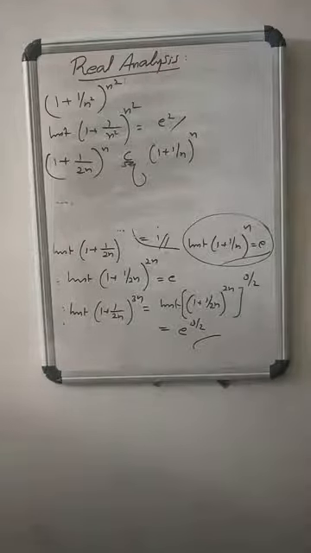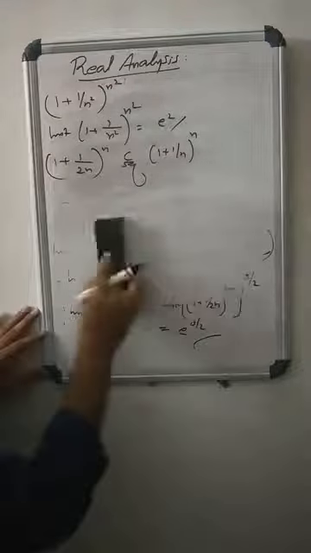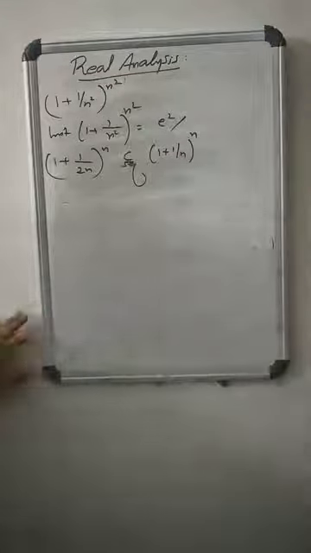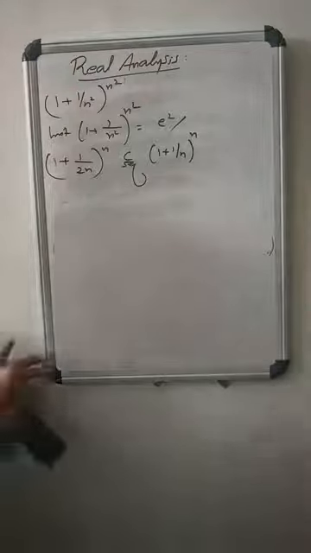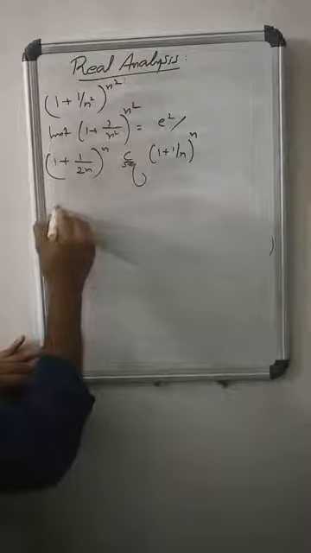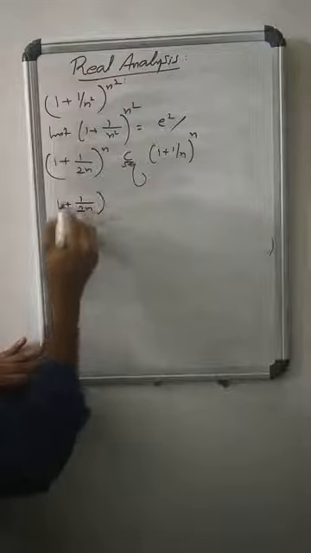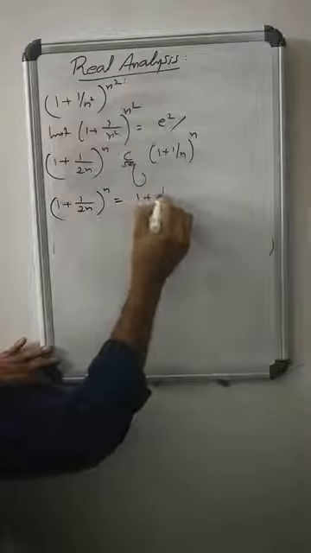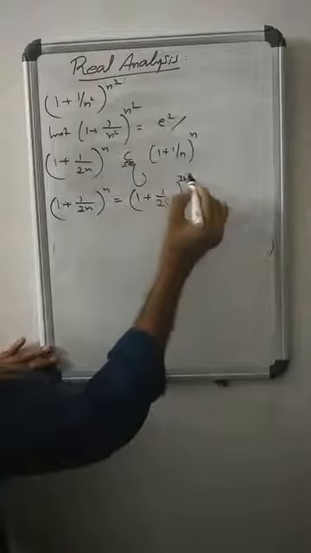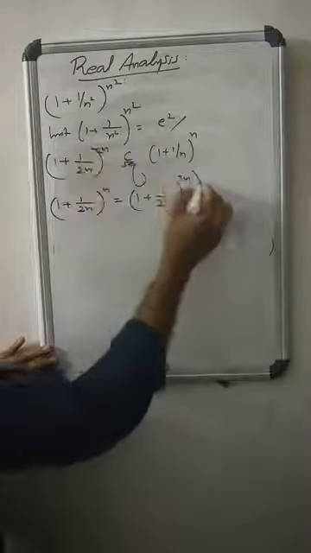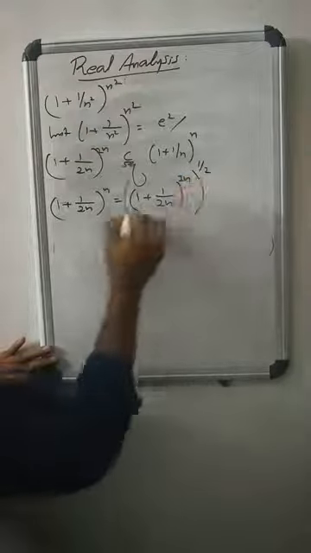So (1 + 1/(2n))^n equals ((1 + 1/(2n))^(2n))^(1/2). Agreed?